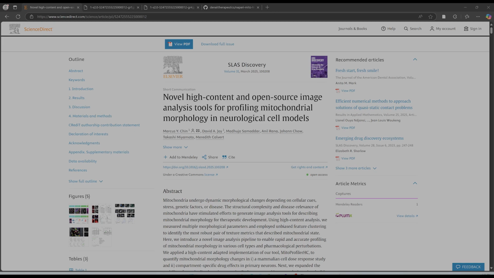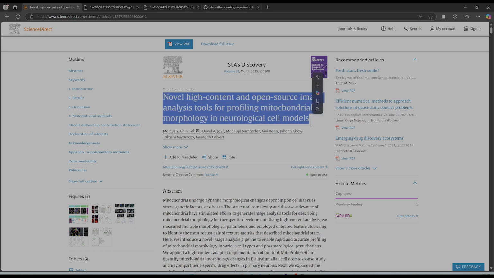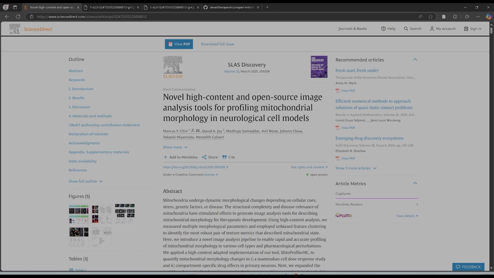I was reading this article that is in front of you, and I decided to make this video to not only showcase this new open source tool for high content mitochondria analysis, but also to show a similar project that I've been working on, which also utilizes a similar feature extraction profile as this one. So I will go ahead and demo these two projects in this video.